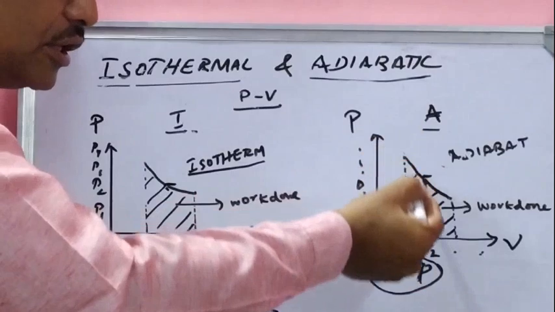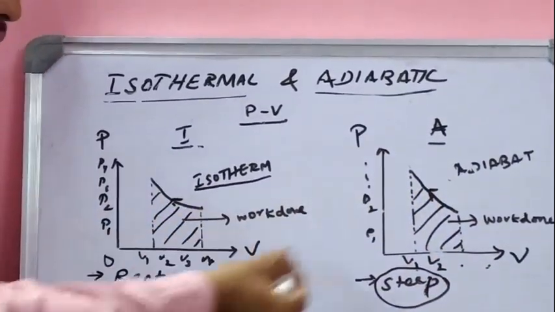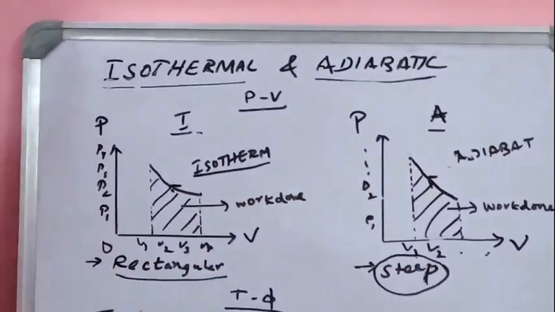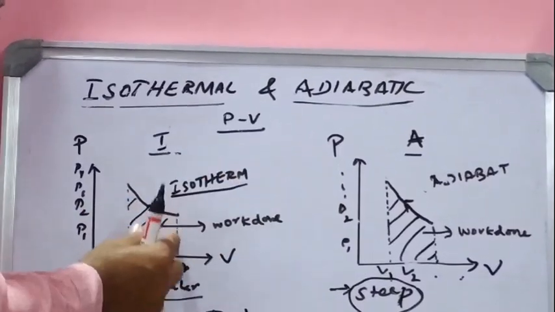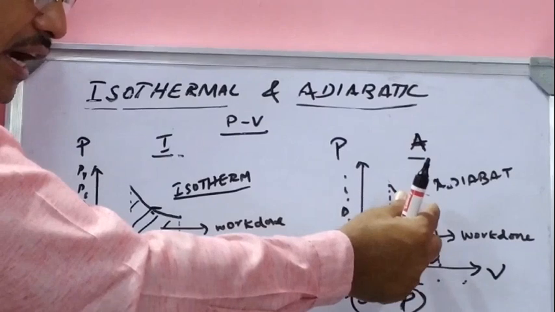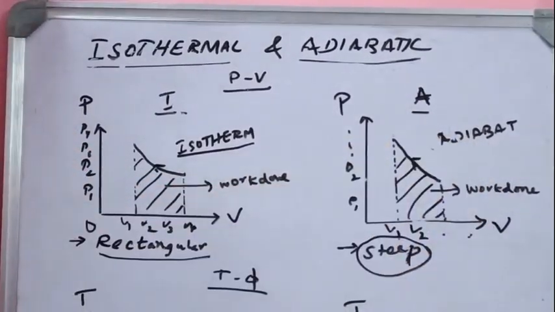It is slanting, so we get a rectangular hyperbola. It is steep, so it is a steep hyperbola. The area covered under this isotherm curve is called work done. In the same way here also the area covered under this steep curve is called work done.